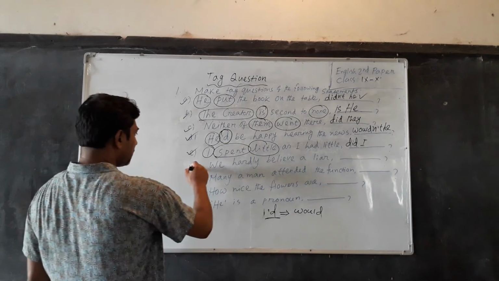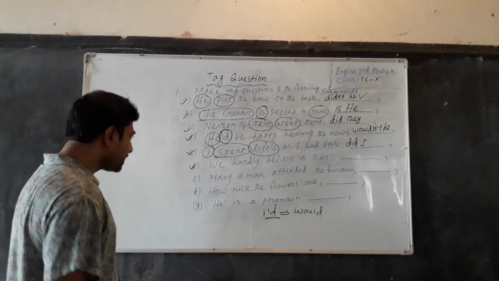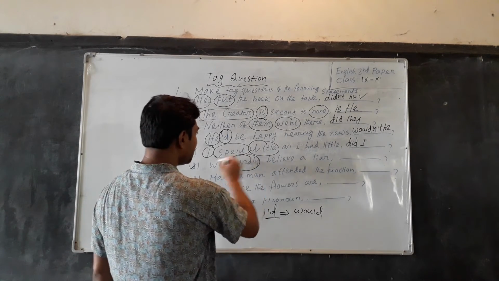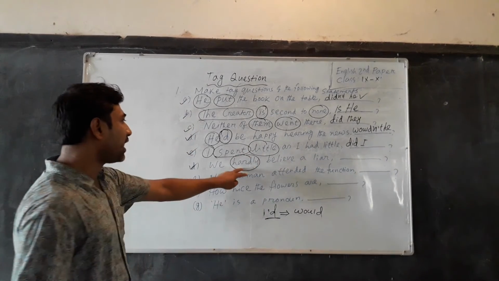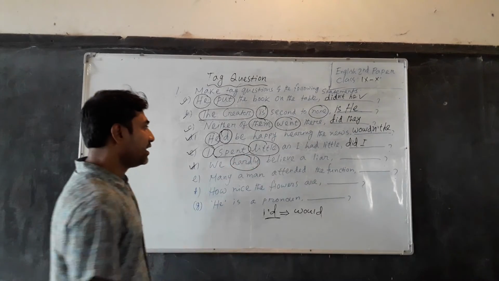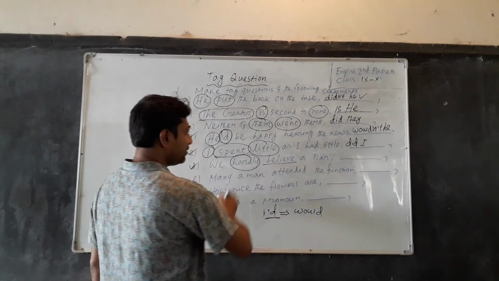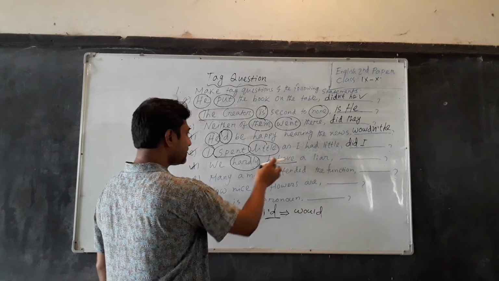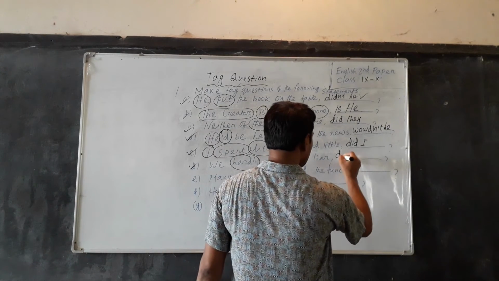And dear students, look at the next example. We hardly believe that. In this sentence, the word hardly gives negative meaning, and the main verb of this sentence is believe, and it is in present indefinite tense, and that's why we have to write do.